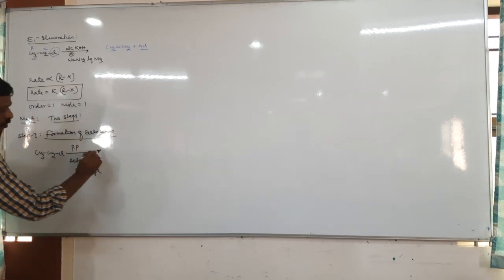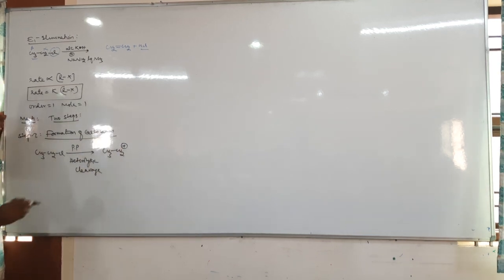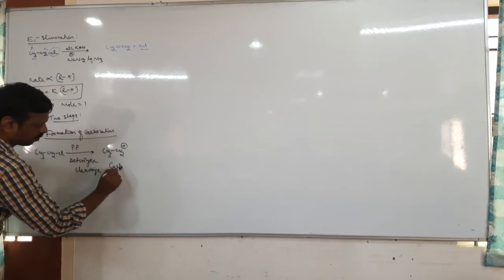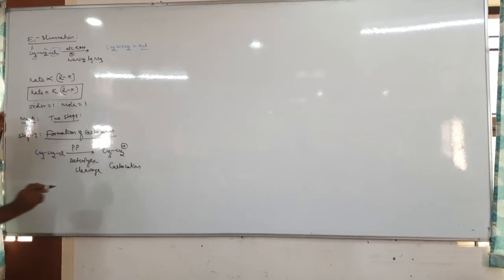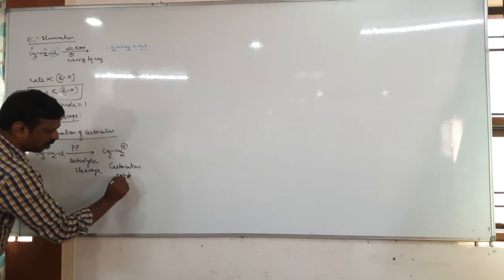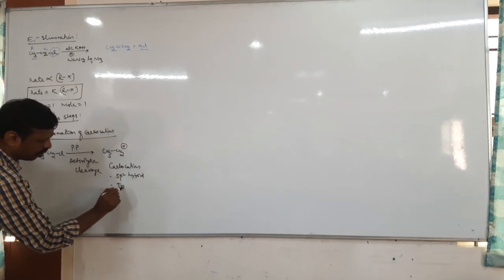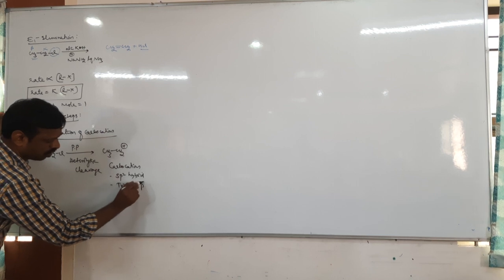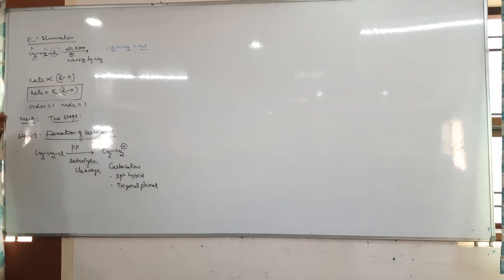Tell me, what does it form? Carbocation. This carbocation is sp2 hybridized. What is the geometry? Trigonal planar. That is as usual. So therefore step 1 is the same for SN1 and E1.